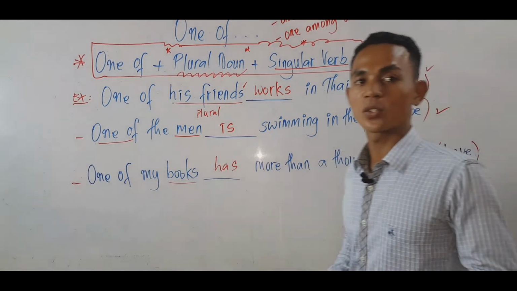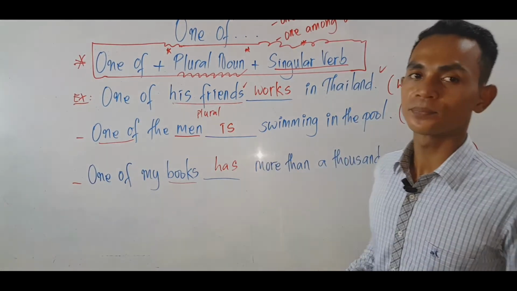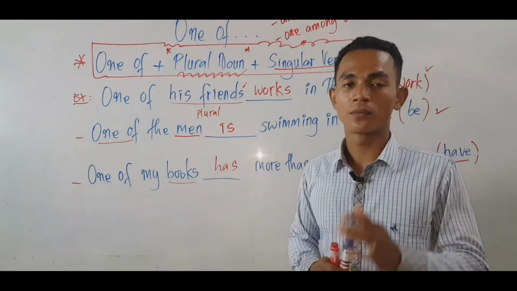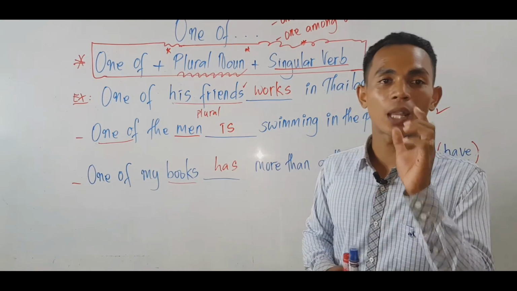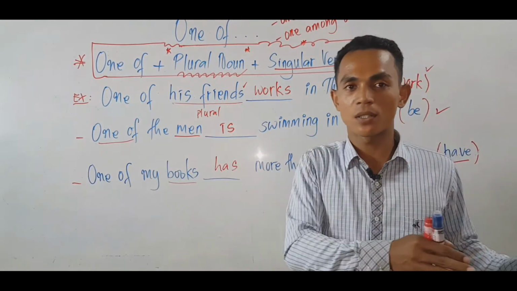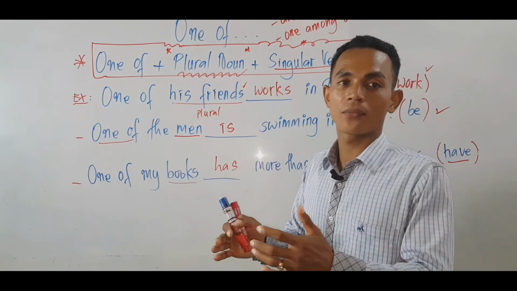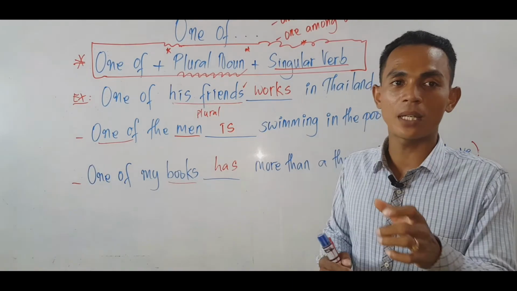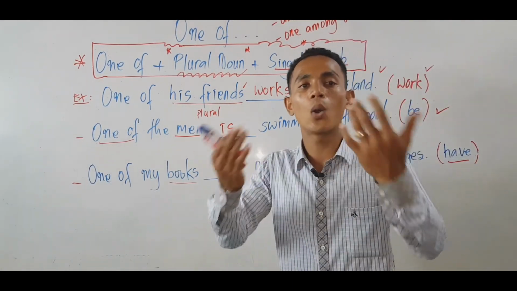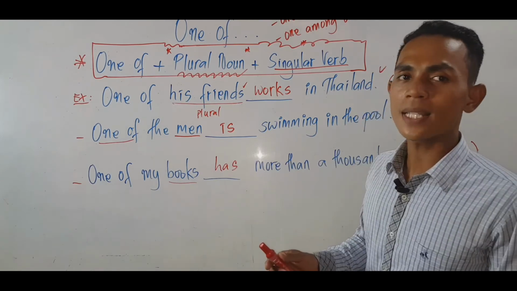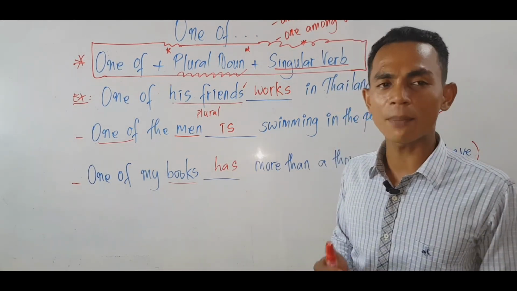Okay, so do you understand how to use one of? Again, we use one of to talk about one thing, only a single item among the others, out of the group. We talk about only one item out of the whole thing. So remember that. What is the subject of the verb?